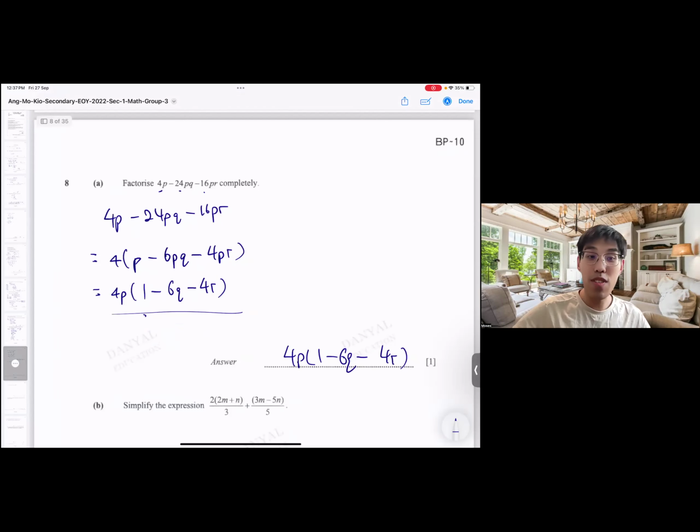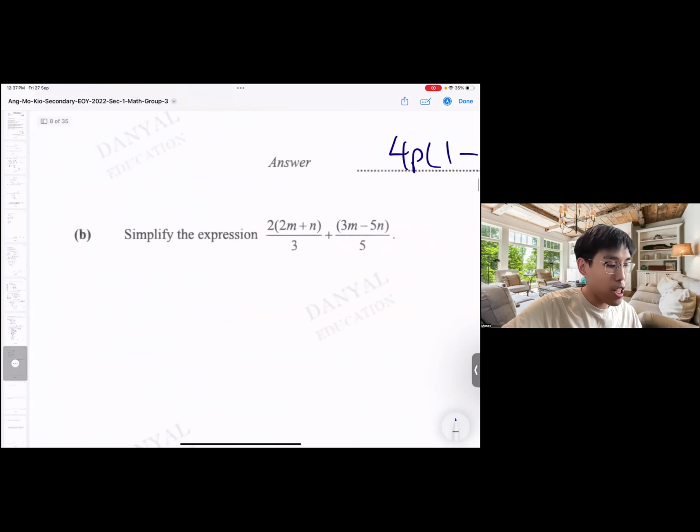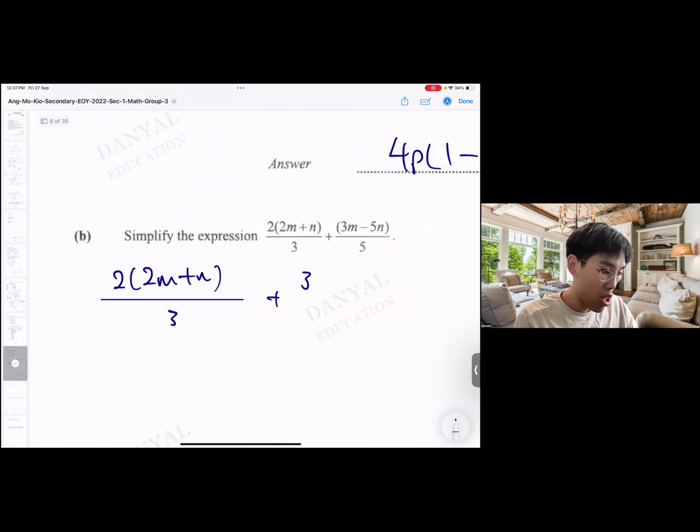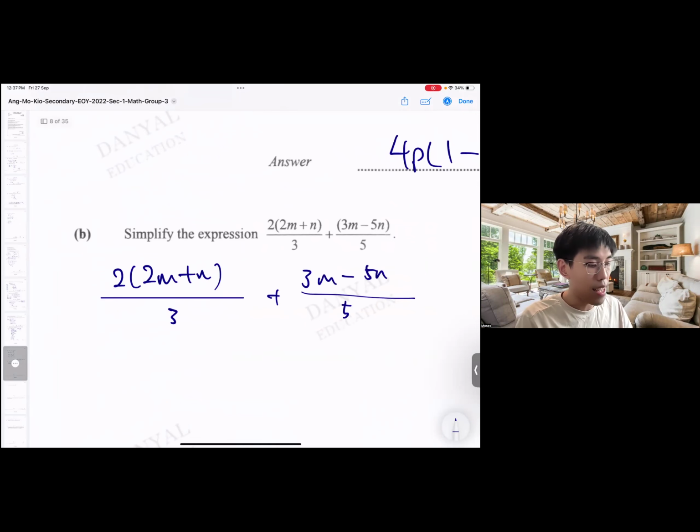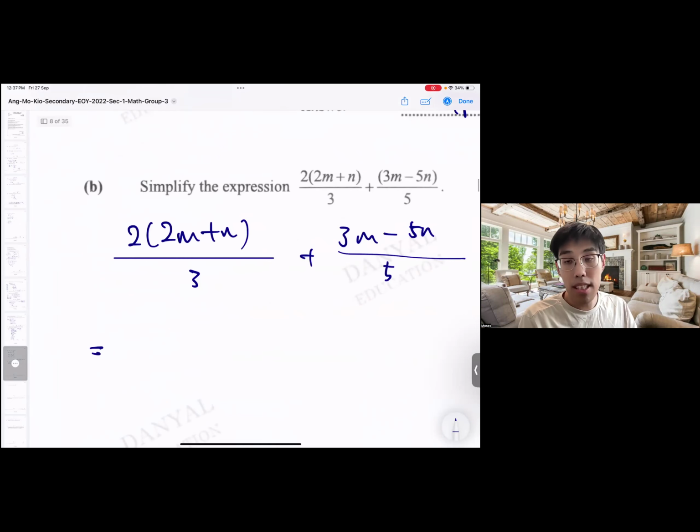Okay, right. This one is quite straightforward, right? Next, simplify the expression. This one, I'm also very particular about the presentation. Presentation over 5, like that. So in terms of presentation, how do I ensure that I do it correctly?